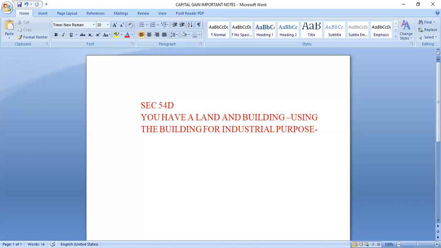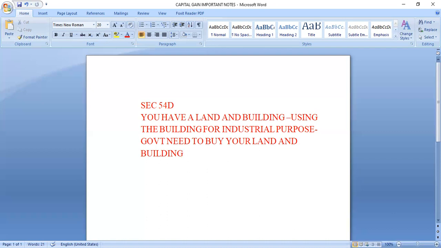The government needs to buy your land and building, or they are going to acquire it compulsorily, and you have to sell to the government. The land and building is used for industrial purpose.